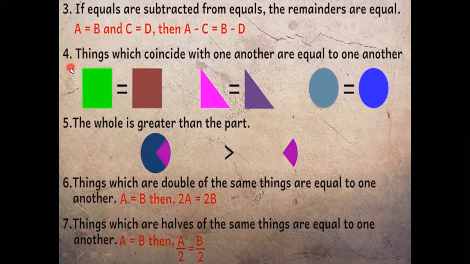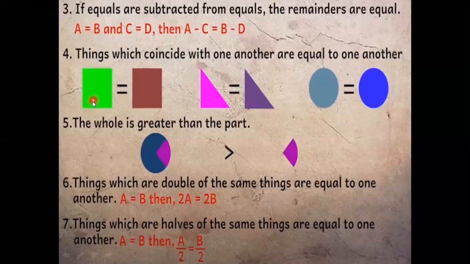Let us get to the fourth statement as part of Euclid's axiom. It states that things which coincide with one another are equal to one another. I repeat, it states that things which coincide with one another are equal to one another. That means if I have got two objects and I overlap them with each other and they completely cover each other or they coincide each other, that means they are equal to each other.